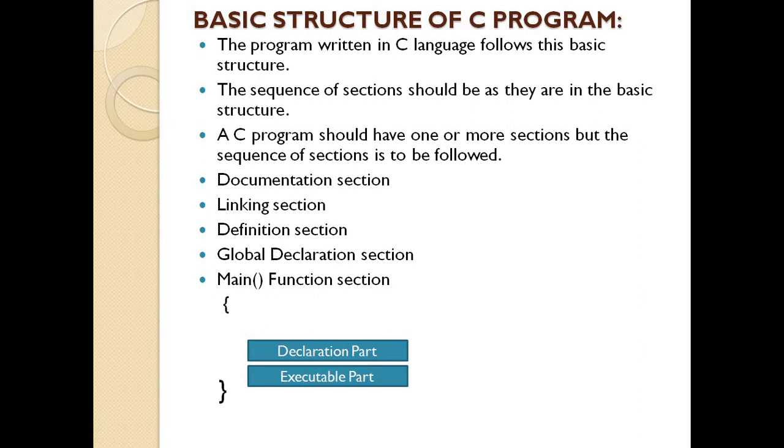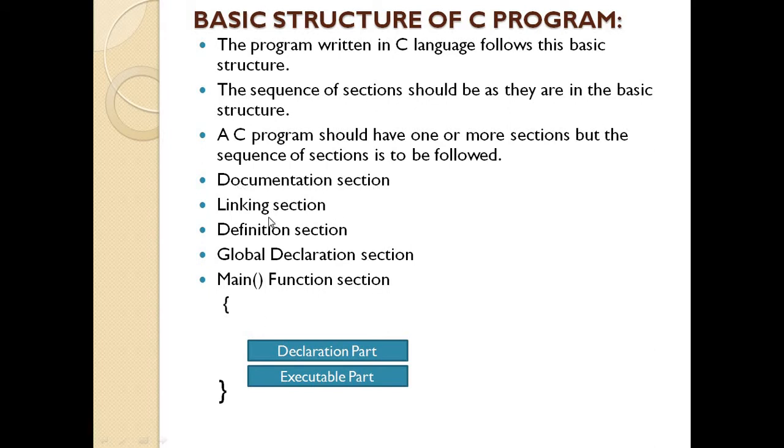So the sequence of sections should be as they are in the basic structure. Also, a C program should have one or more sections, but the sequence of sections is to be followed. It means we can write the program by using various sections, but we need to follow the basic 5 sections to write any small program or a large program. So what are the basic sections?